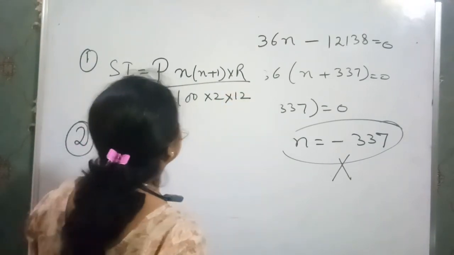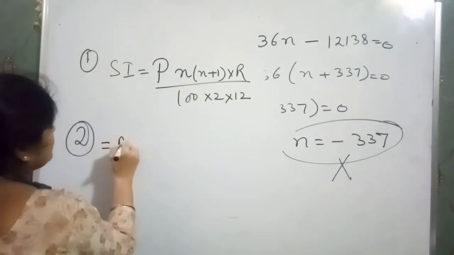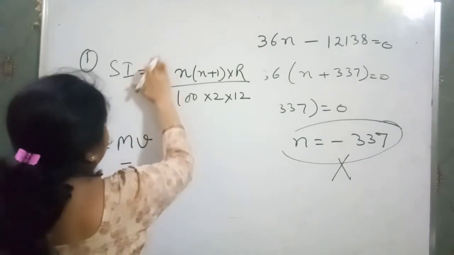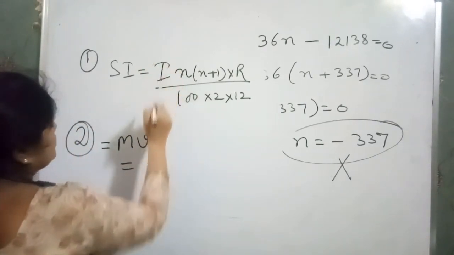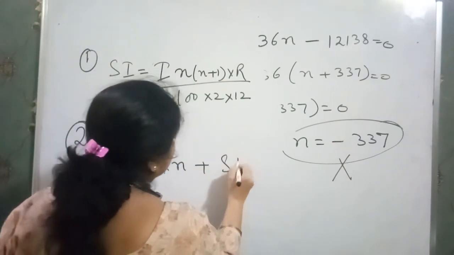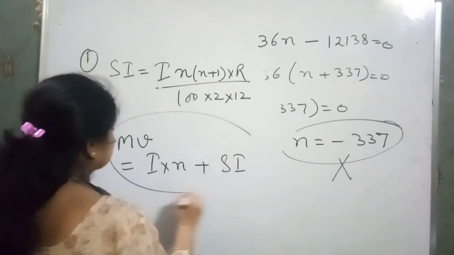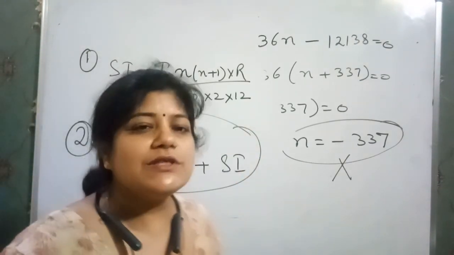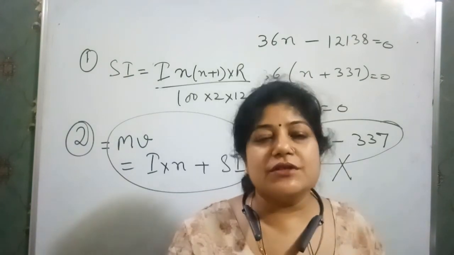Clear? And the second formula, maturity value is equal to installment money, as I told you earlier, installment money into n plus simple interest. So this is the second formula. Only two formulas are used in your whole chapter. Do all the questions. Best of luck.